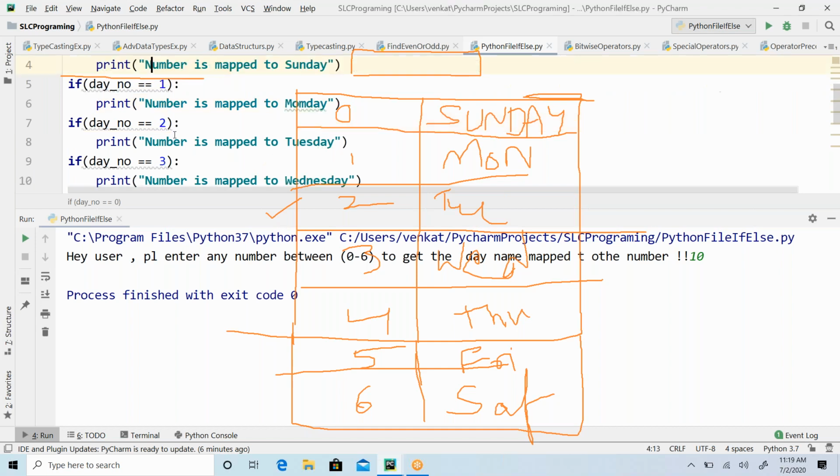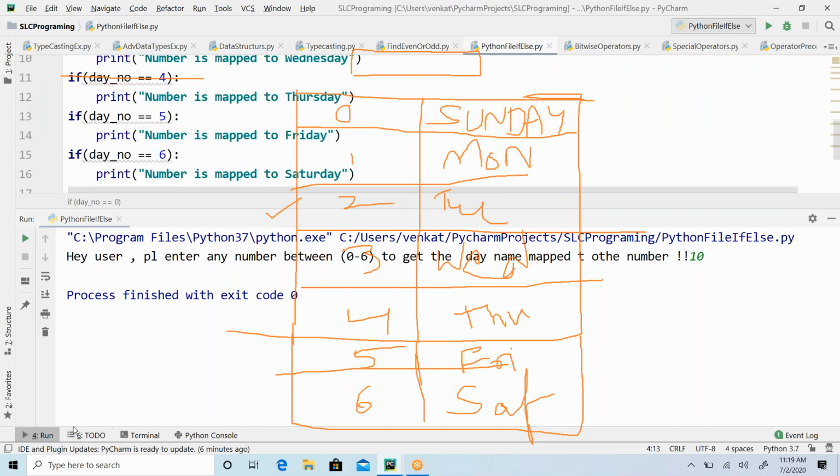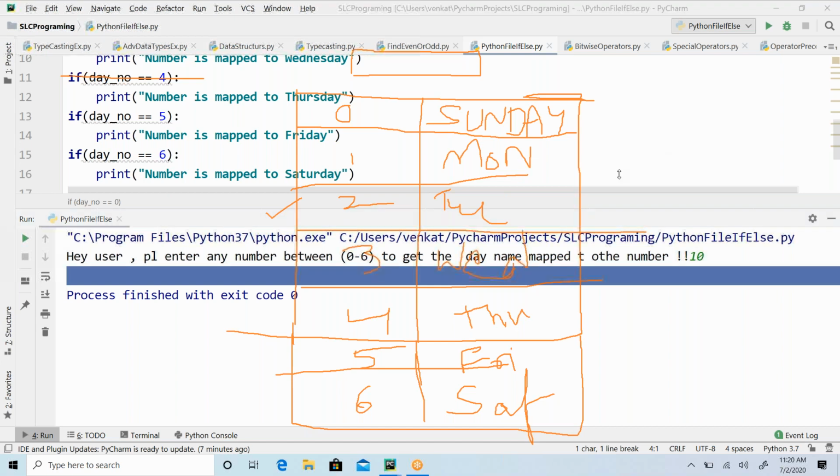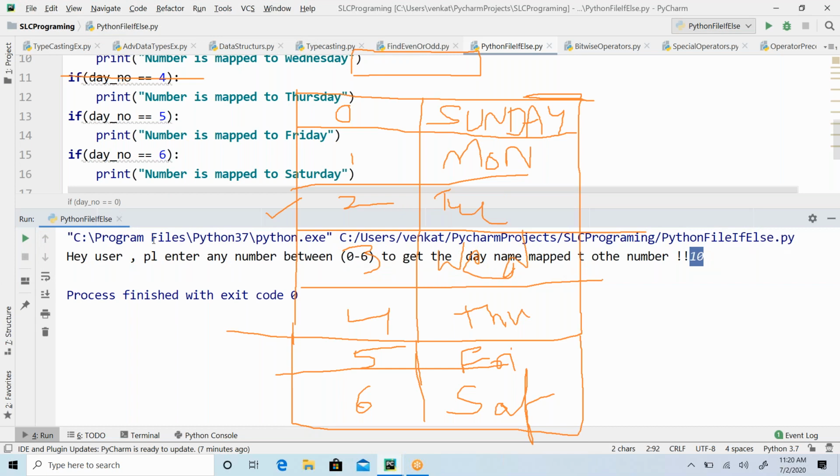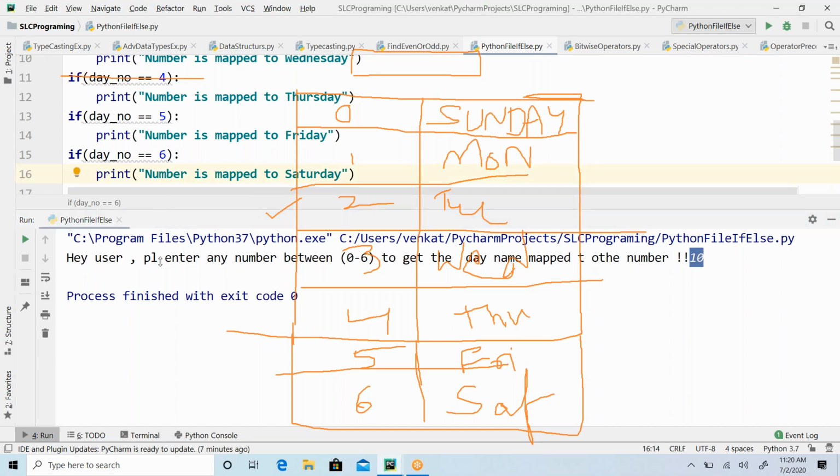Okay, so that is one issue. We need to tell the user, boss, you have entered a number which is not in the range of 0 to 6. Please enter a number between 0 and 6. I have to tell the user because the user may have forgotten or been confused. He entered number 10, but that is not there. So we need to tell the user, whatever number you entered is out of range, and we don't have any day mapped to this number. We have to provide a meaningful message to the user. Understand, guys? Okay, so that is one issue.